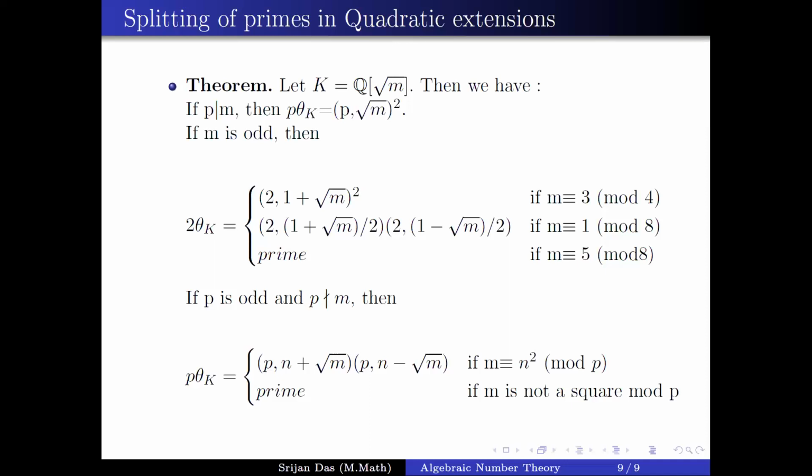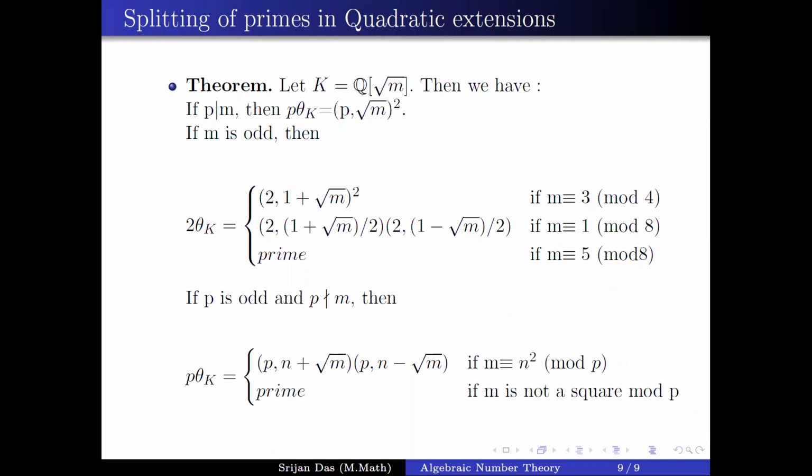Now you try to see whether the prime you are working with divides the discriminant or not. Suppose p divides the discriminant, then you know it must be a square. So then you have, okay, I'm working with root over m, and if I take a prime, first you will guess some prime.